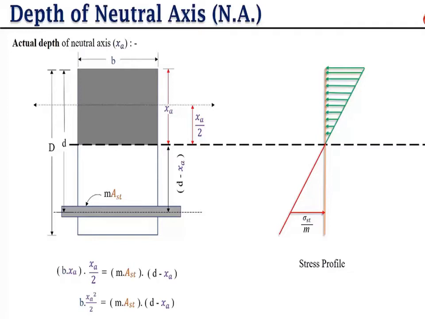So here we get the formula b x square by 2 is equal to m Ast into d minus xa. Now here we write Ast. So Ast is area. If we say in the stress profile, then the stress profile we write here as sigma st upon m. Now here you have to think how we get this.